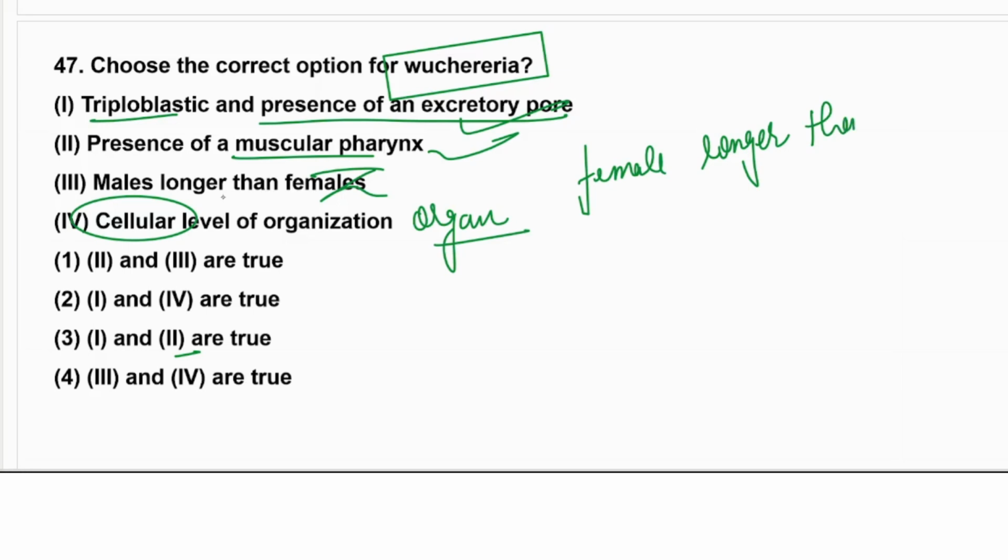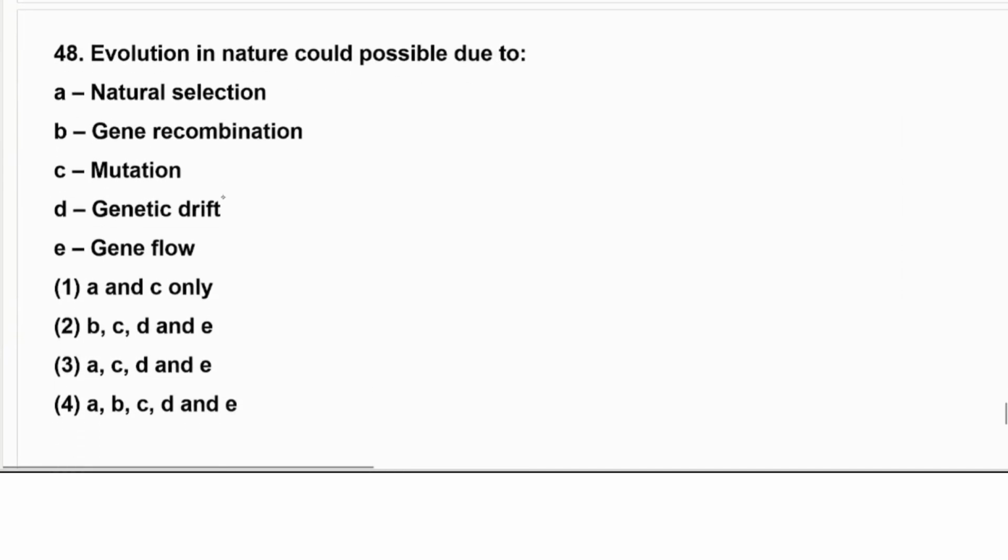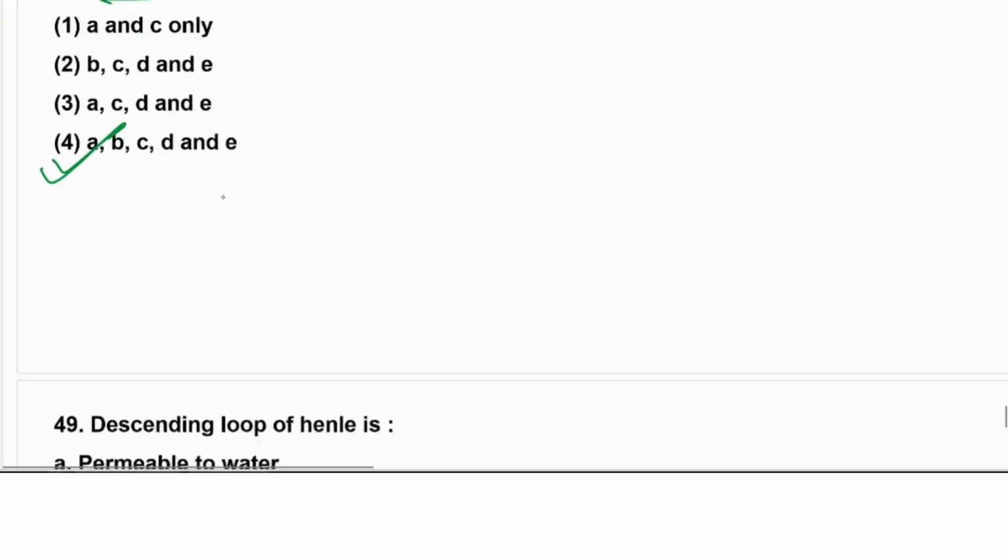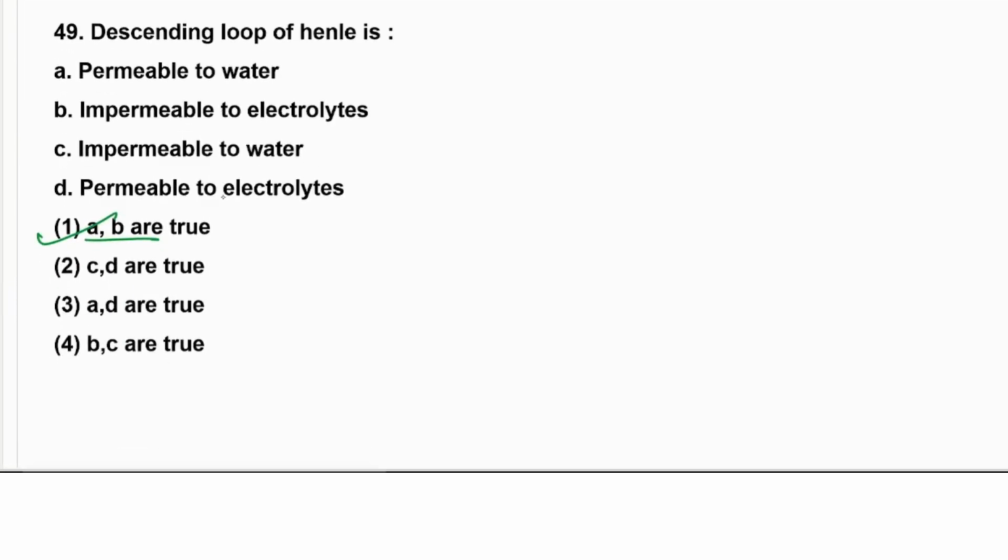So it is also wrong. A and B, first and second, would be correct. First and second are true. The next is evolution in nature could be possible due to natural selection, gene recombination, mutation, genetic drift, and gene flow. These are all given in the fourth statement. Very simple question.